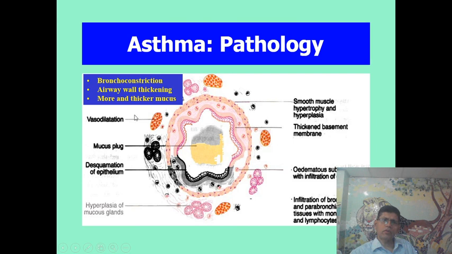And the main pathology is that there is bronchoconstriction, airway wall thickening, and more and thicker mucus production. These three are very important.